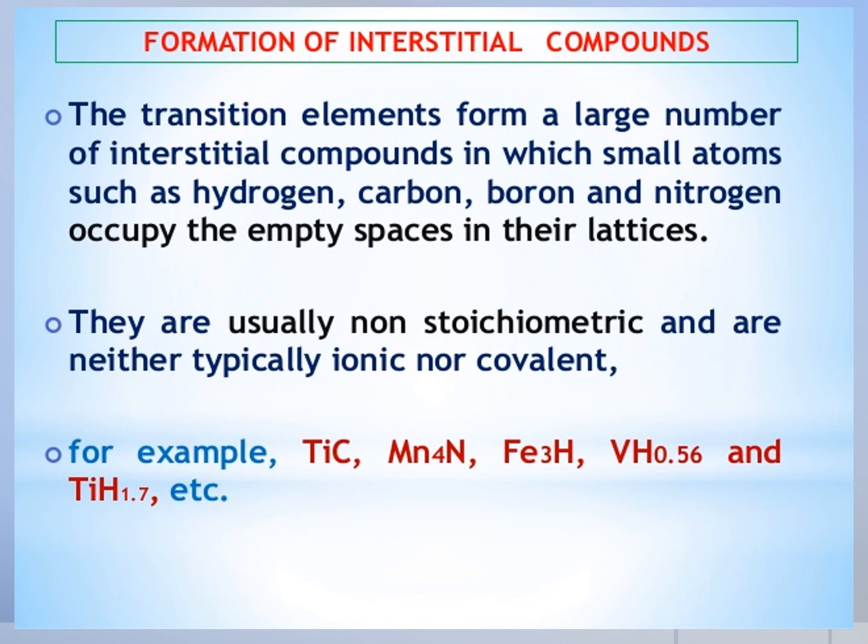In certain catalytic processes, the variable oxidation states of transition metals are used. For example, in the manufacture of sulfuric acid from SO2 to SO3, vanadium pentoxide is used as a catalyst. In this reaction, vanadium pentoxide is reduced to vanadium oxide.